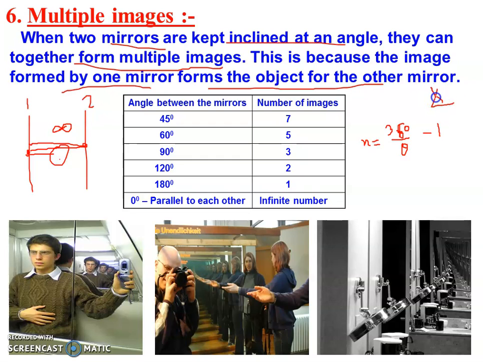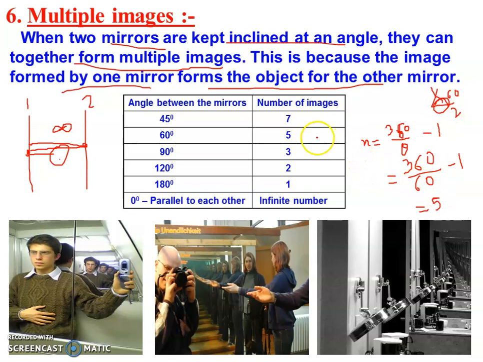This is the first mirror, this is the second mirror, and the angle between the mirrors is 60 degrees. Then we substitute 60 here. So 360 divided by 60 minus 1. It means 6 minus 1, so there will be 5 images. So these two mirrors inclined at 60 degrees will form 5 images.